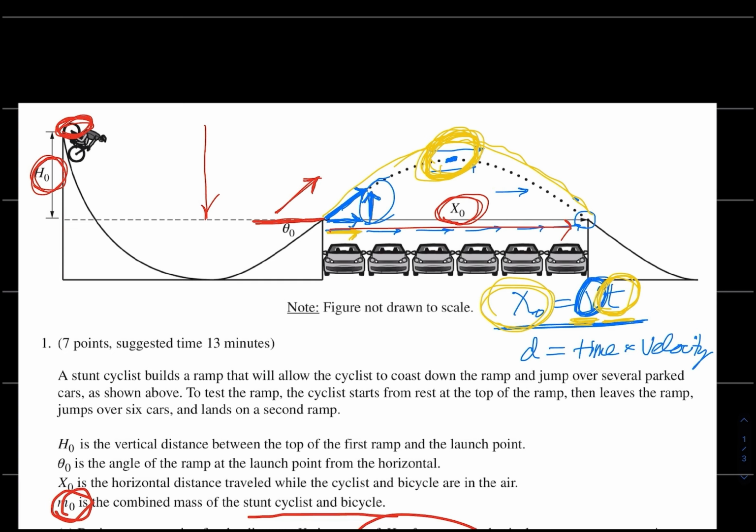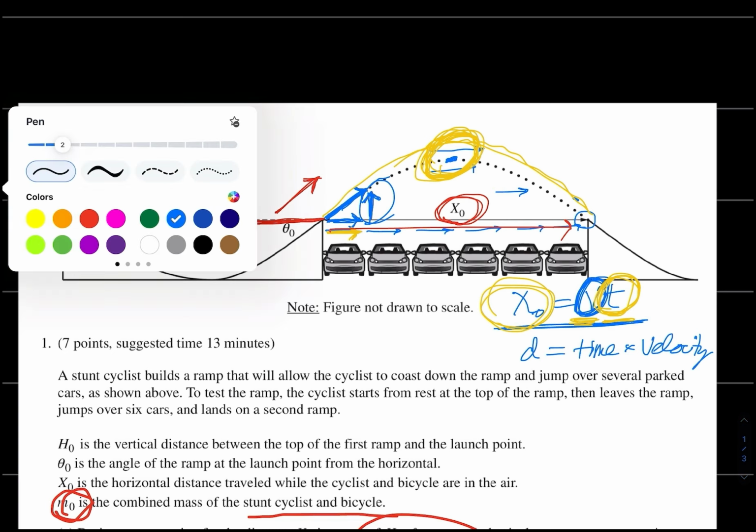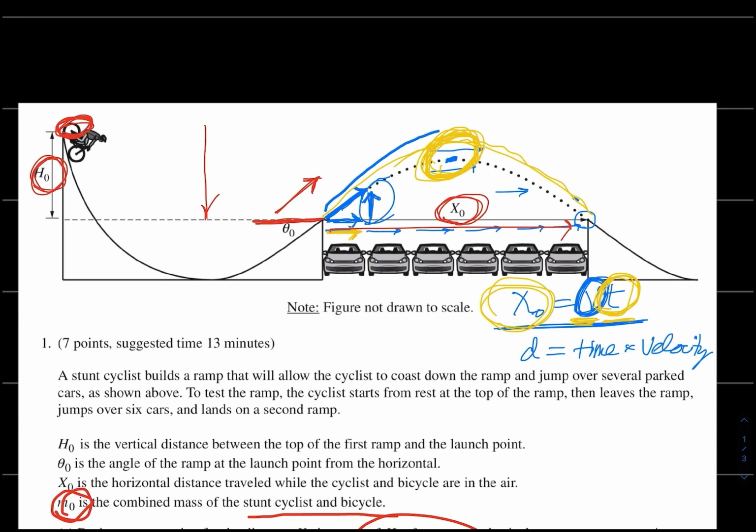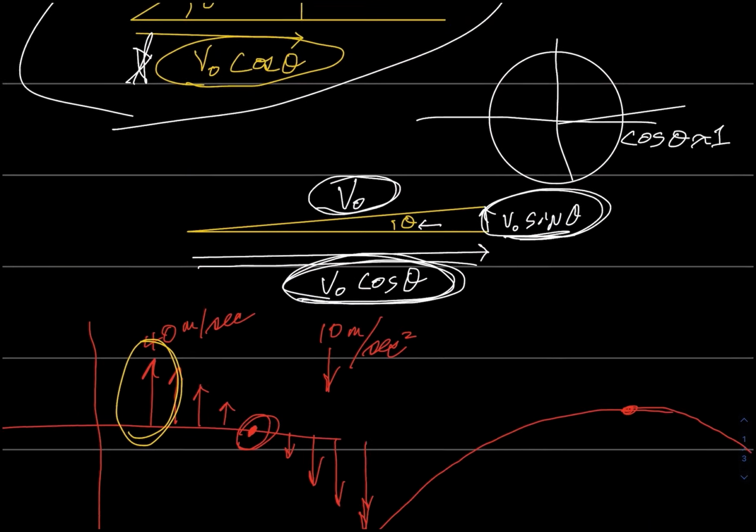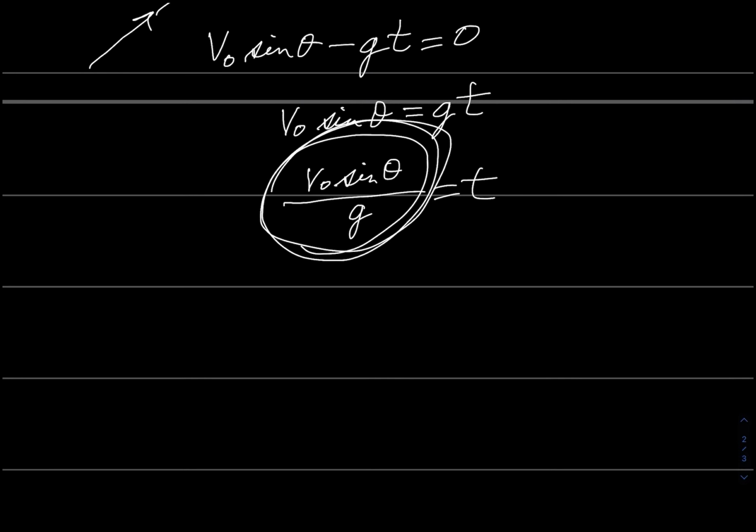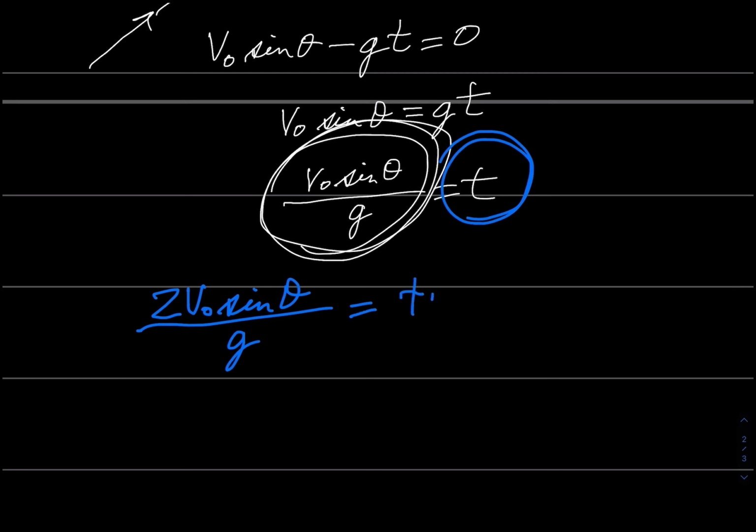So how long will it take you to get all the way across? Well, however long it takes you to get here, it's going to take you the same amount of time to get back down to here. This nice curve from the constant pull of gravity is going to be duplicated on the other side. So now I think we're getting close, because I think we know this t is to get you to the top of the arc. So to get you all the way to landing again is 2 times that. So 2 v sub naught sine theta over g equals your time in flight.